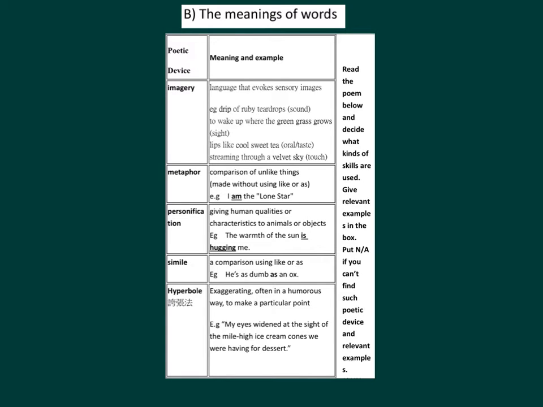Poetic device, hyperbole, 誇張法, meaning, example. Exaggerating, often in a humorous way to make a particular point. For example, my eyes widen at the sight of the mile-high ice cream cones you are having for dessert. Now, read the poem below and decide what kinds of skills are used. Give varying examples in the box. Put NA if you can't find such poetic device and varying examples.